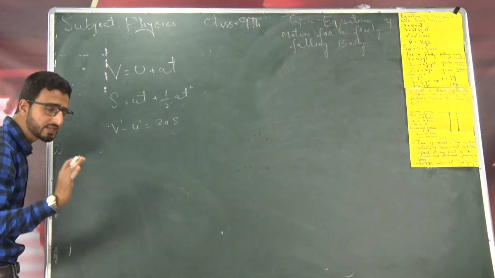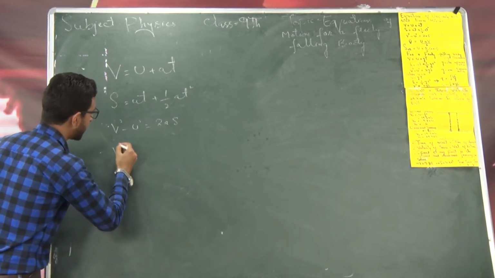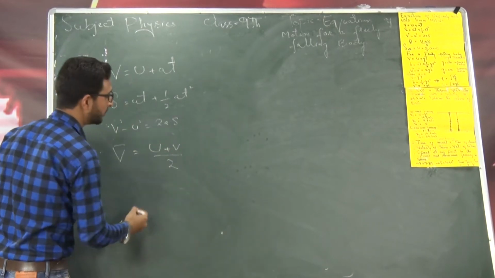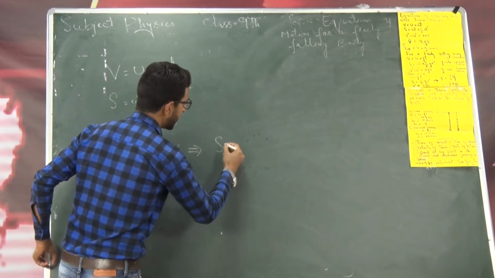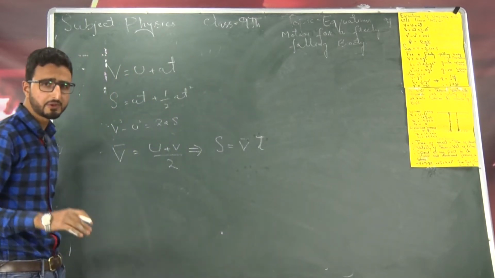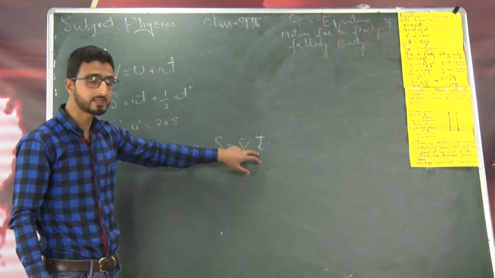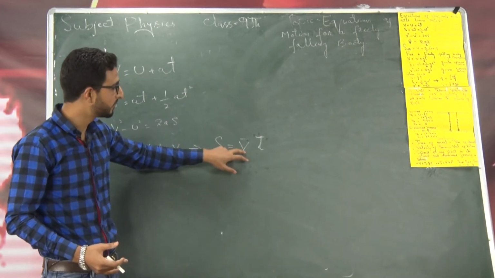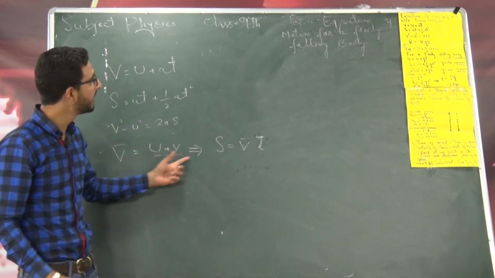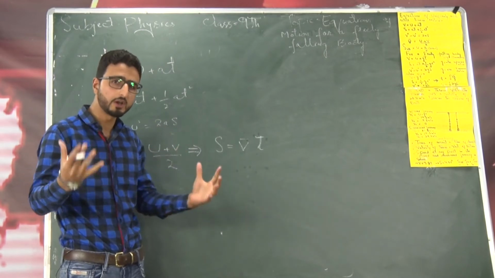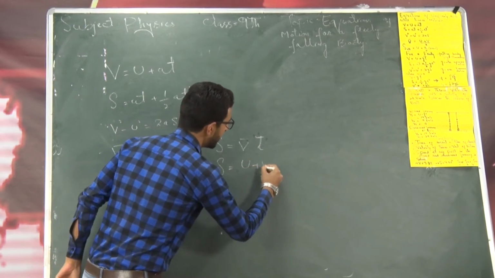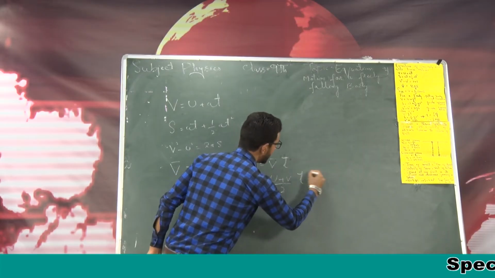In case the acceleration is constant, then the average velocity is given by initial velocity plus final velocity divided by 2. So in this case, displacement will be equal to V bar, that is the average velocity into time, because as per the definition, velocity is equal to displacement by time. But remember one thing, this equation is valid only when the acceleration is uniform, I mean constant acceleration. So I will write the displacement S is equal to U plus V divided by 2 into T.